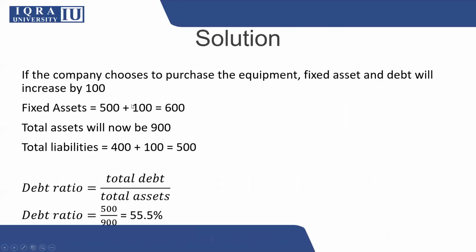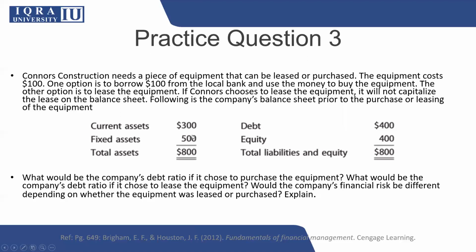Student, the first situation is that if the company is planning to purchase the equipment, the fixed assets and debt both will increase by 100. Naturally, in case of purchase, since you do not have the amount, you will borrow funds. Since you are buying a fixed asset, earlier your fixed assets were showing in the balance sheet as 500.